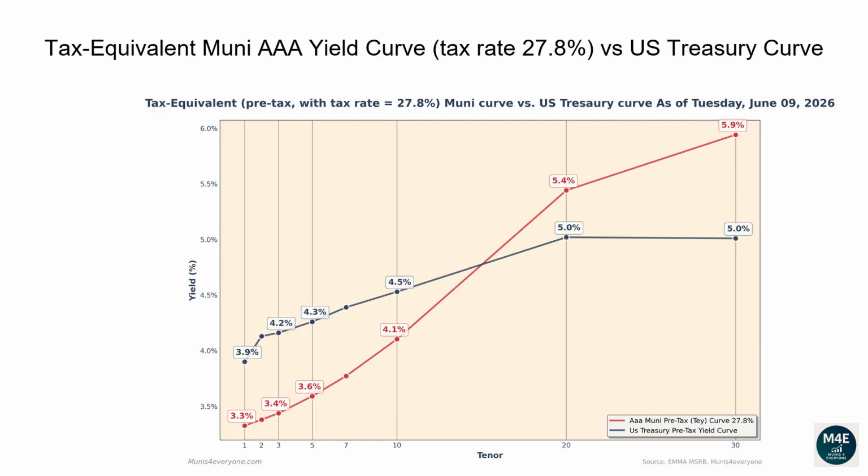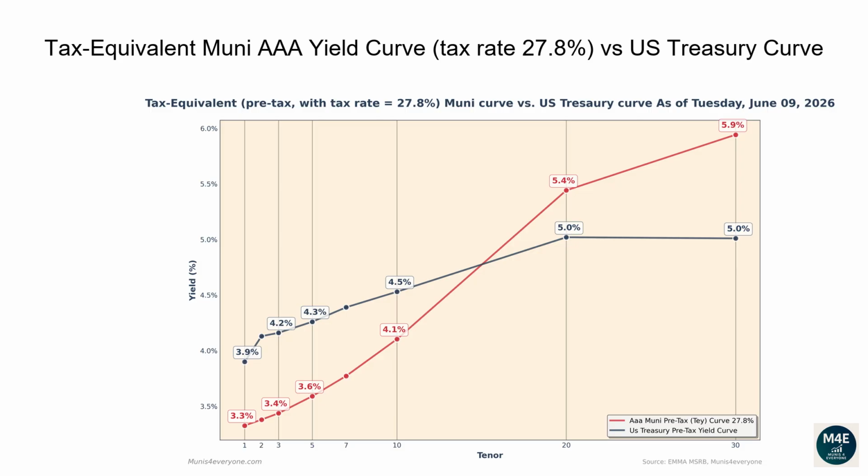What if your tax rate, instead of being 40.8%, is for example 27.8%? You may wonder if Muni yields are higher or lower than Treasury yields if you are in a lower tax bracket. As of 2025, single filer earning between $103,000 and $197,000 would fall in this tax bracket. More on tax brackets later.